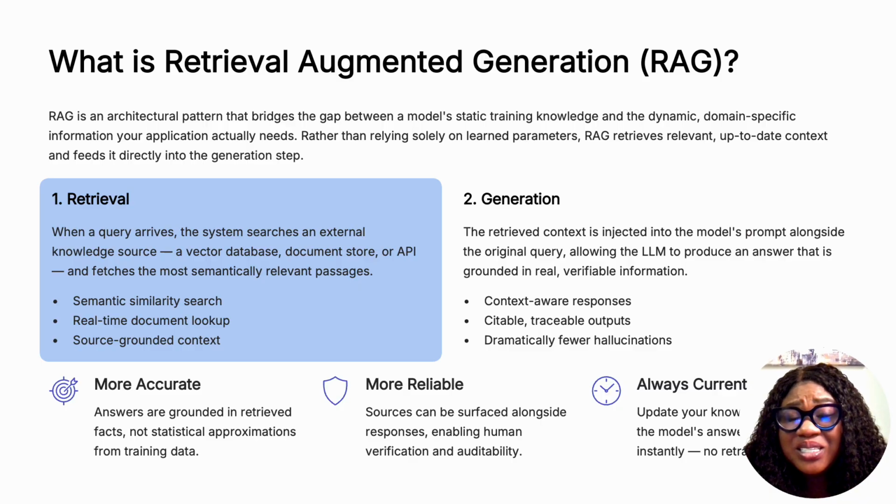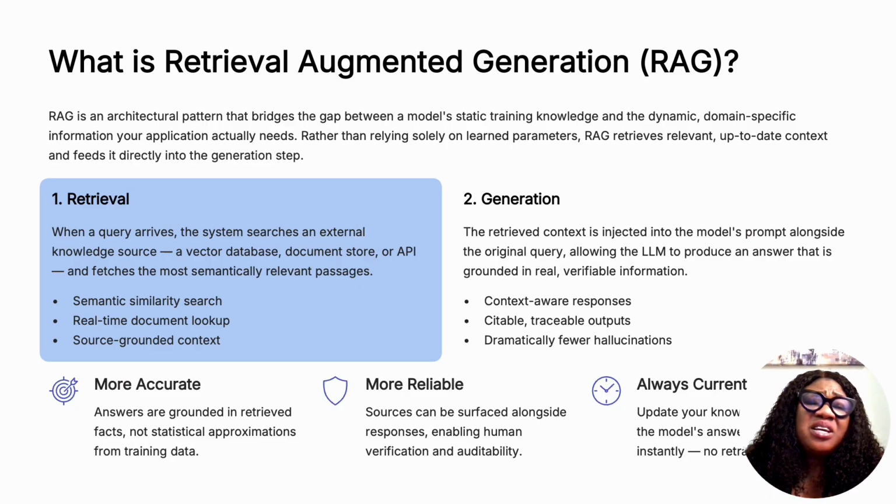The retrieved context is injected into the model alongside the original query, allowing the LLM to produce an answer grounded in real, verifiable information. The result is context-aware responses, citable and traceable outputs, and dramatically fewer hallucinations. It makes the information accurate, more reliable, and always current.